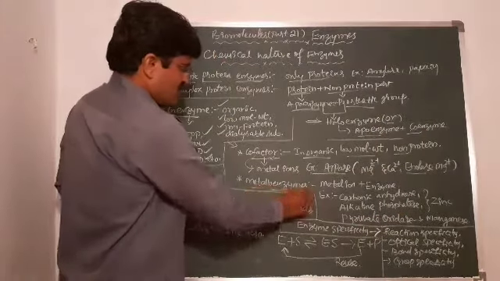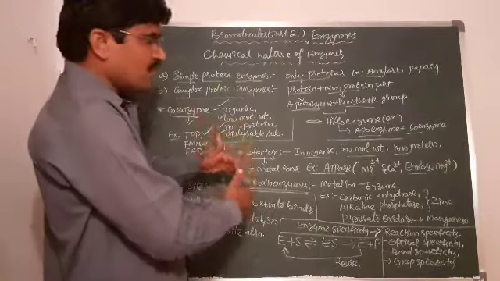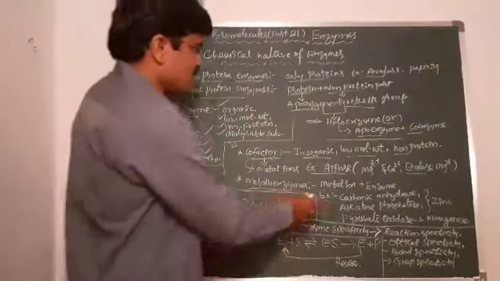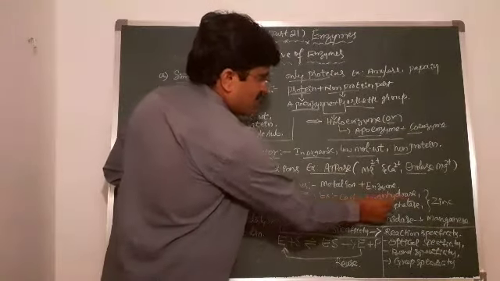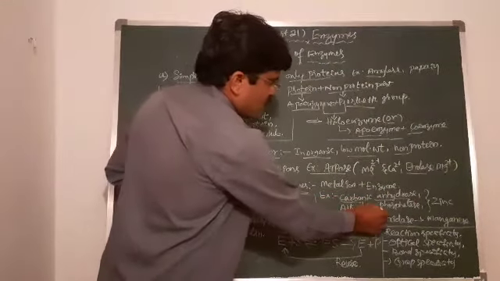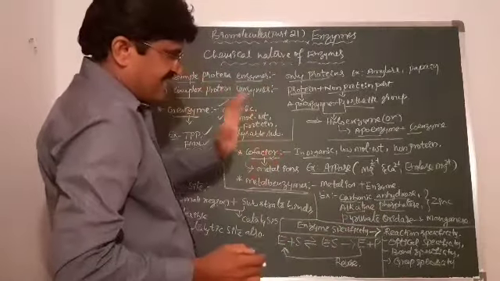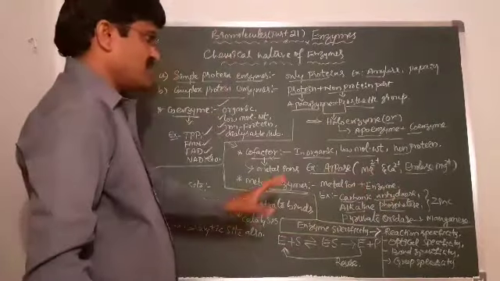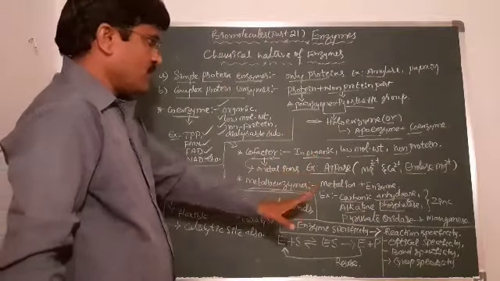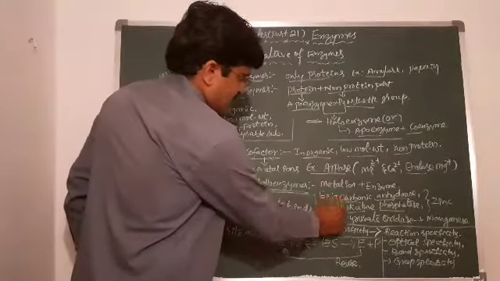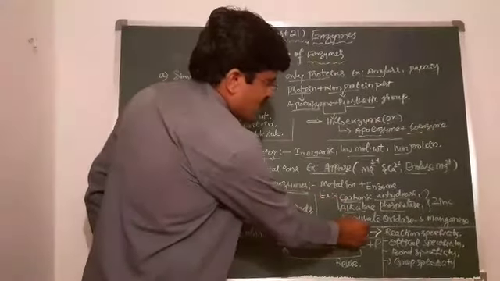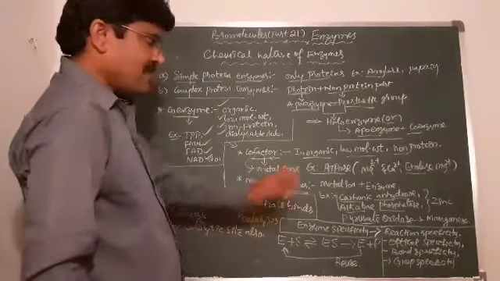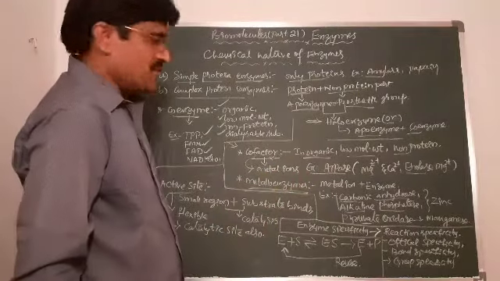What is the meaning of metal enzymes? If a metal ion is along with the enzyme, that is a metal enzyme. Examples: carbonic anhydrase and alkaline phosphatase. Zinc is present in these two enzymes. In pyruvate oxidase, manganese acts as the metal.